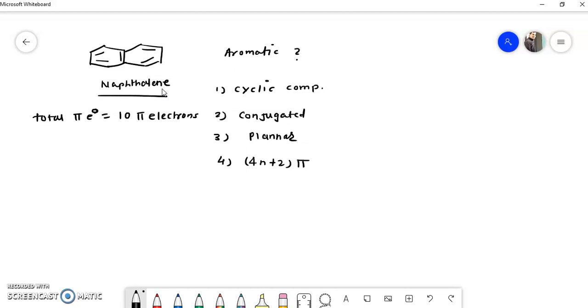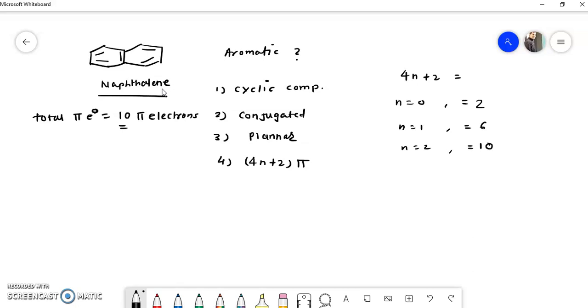So whether this value is obeyed by this Huckel rule or not, that we will see. So Huckel rule, 4n plus 2 is equal to pi electrons. Okay, so if we put n is equal to 0, then the total number of electrons will become 2. If we put n is equal to 1, then total number of electrons will become 6. If we put n is equal to 2, then total number of pi electrons will become 10.